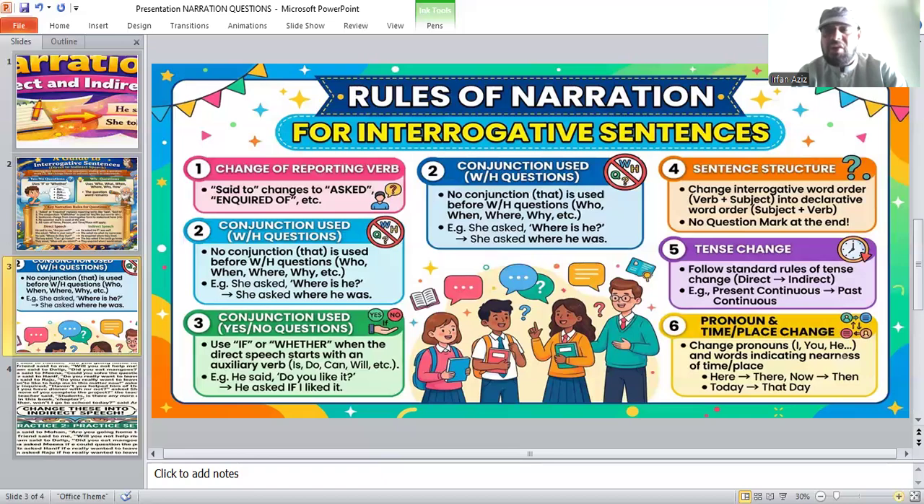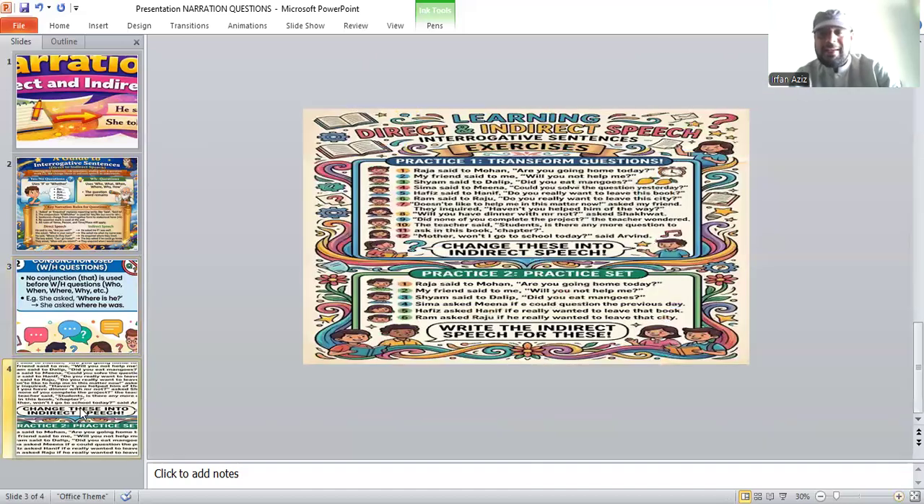Then tense change: follow the standard rule of tenses. The same changes apply here, like present continuous and past continuous. If your reporting speech is in past, then you have to change all the tenses into past tenses. We have already discussed it in simple sentences in detail. Then pronoun and time and place change. Pronouns are changed in the same way as we discussed earlier, and then time adverbials and place adverbials are also changed, like here, there, now, then, today, and that day.